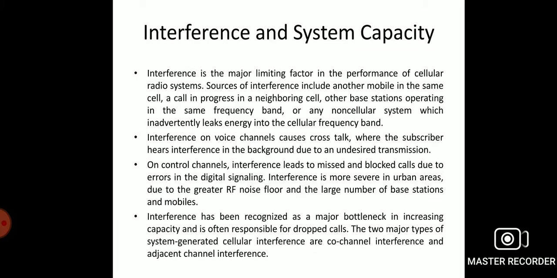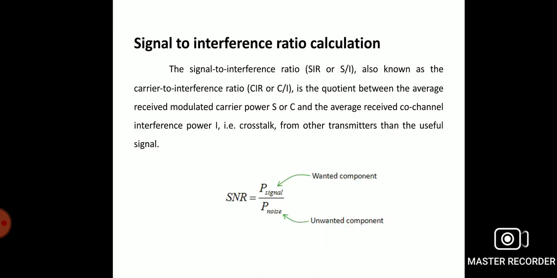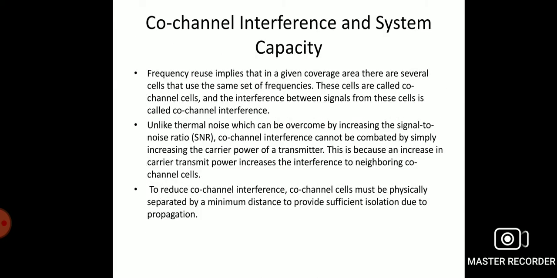Co-channel interference, that is CCI. To increase the bandwidth saving in cellular communication, the concept of frequency reuse is used.